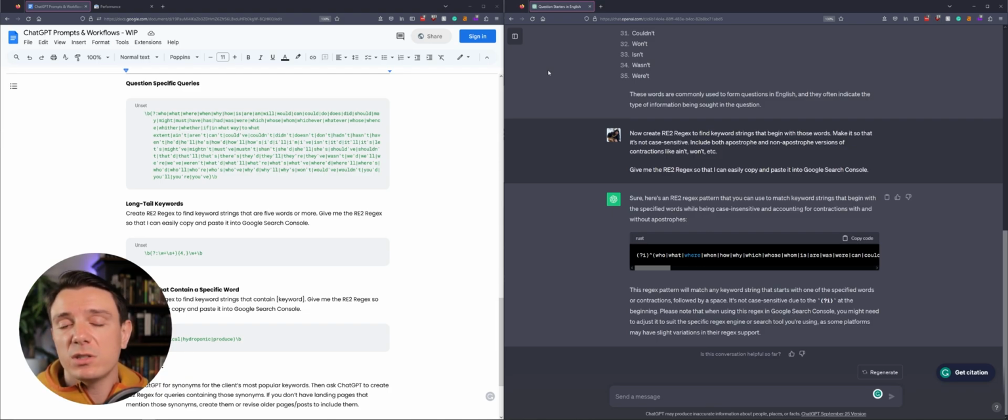Now, I've also included some follow-ups in the description below. I've created an RE2 regex pattern that is going to search for any kind of long-tail keywords that are 5 words or more. I've also included a regex pattern that searches for any queries that contain a specific keyword.